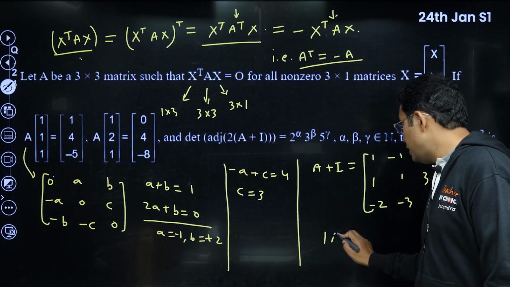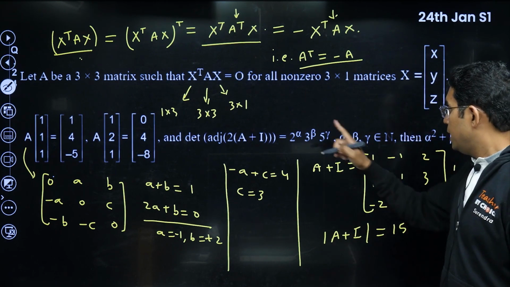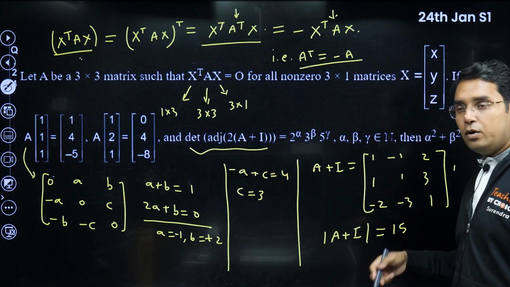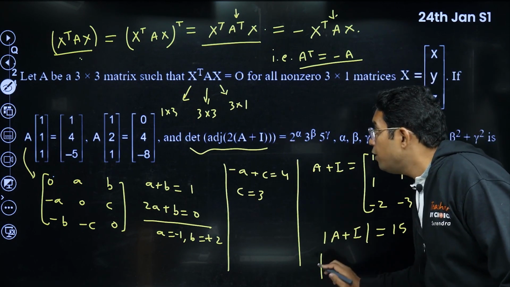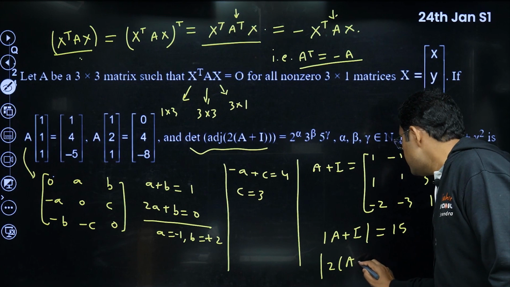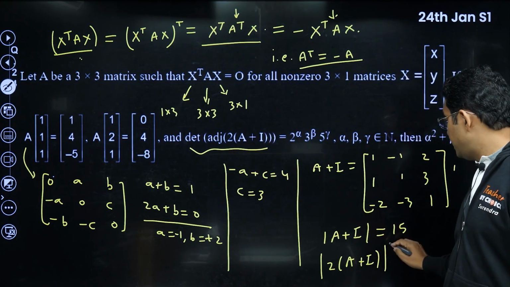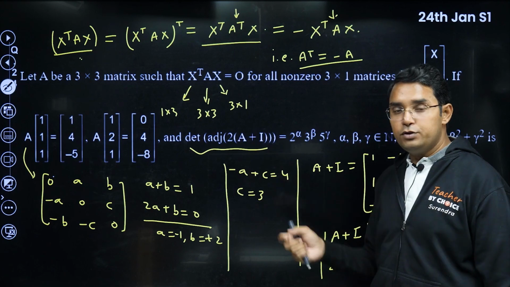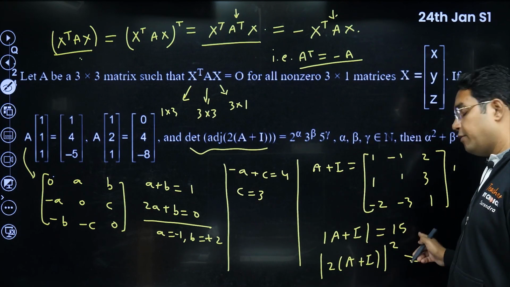Okay, I have done the calculation. I'll write the answer directly. That determinant comes out to be 15. You can check. Now this thing you can do in multiple ways. What I do is this thing would be actually equal to the square of the determinant of 2 times A plus I, because the determinant of adjoint of anything for 3 into 3 order is like this only. A plus I determinant is 15.